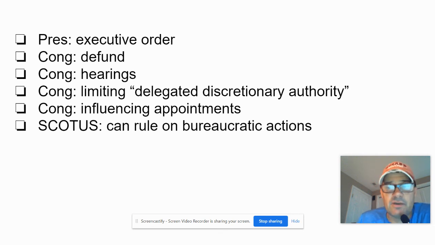So there are the big things that can be done to hold the bureaucracy accountable, and there's a pretty big list there. A lot of times Congress doesn't do much, but that is something they can do. All right, great, thanks. That's it for Unit 2. It's in the bag.